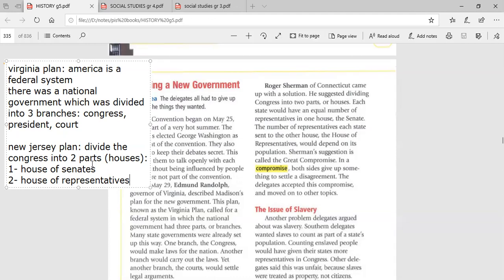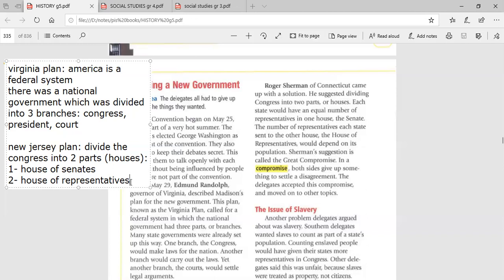Okay? So now the second law was called the New Jersey Plan. In the New Jersey Plan, they divided the Congress into two parts, or two houses: the House of Senate and the House of Representatives. In the House of Senate, each state is equal, each state will elect two senators. But in the House of Representatives, each state will elect representatives according to the population. If the state is big, it will elect more representatives than the small states.